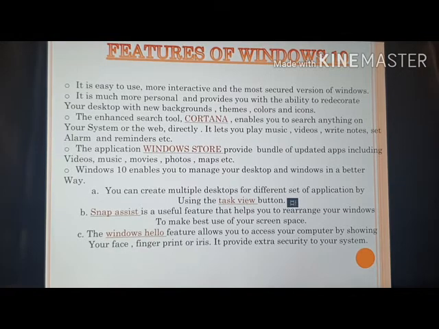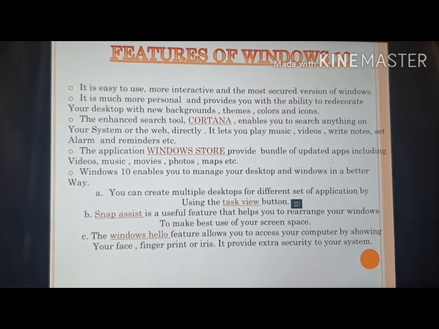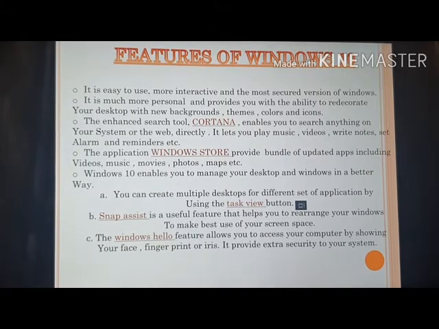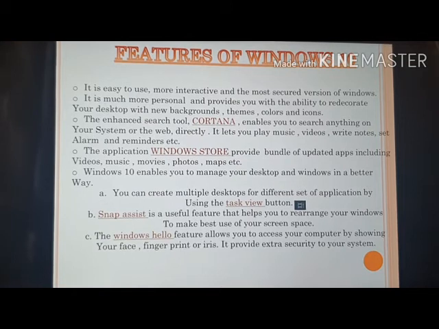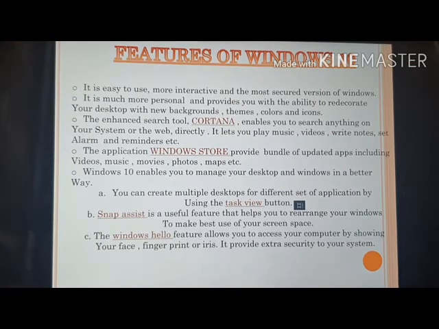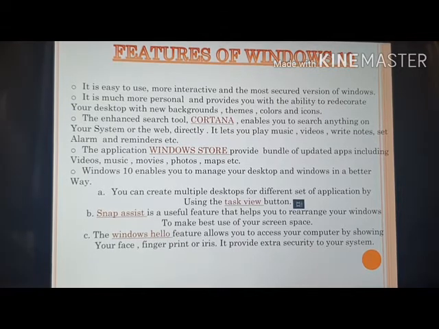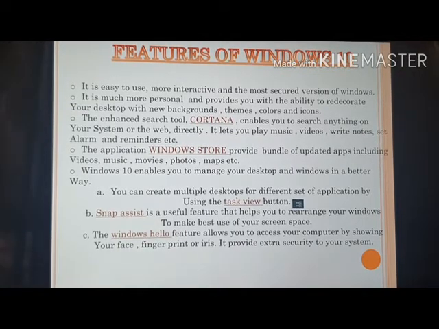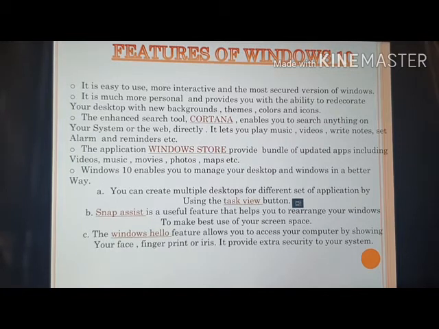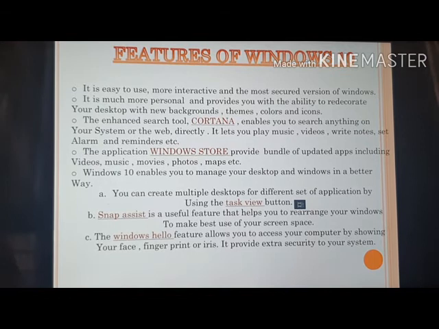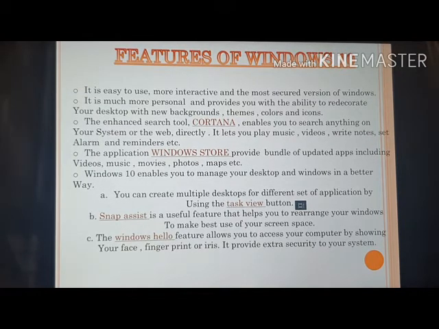Number 3, the enhanced search tool Cortana enables you to search anything on a system or the web directly. It lets you play music, videos, write notes, set alarms and reminders, etc. This thing I will show on my laptop only after this slide. Now the next point is the application Windows Store. This is like App Store in our phone. Windows Store provides bundle of updated apps we can download from Windows Store.